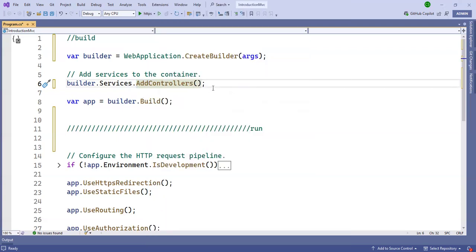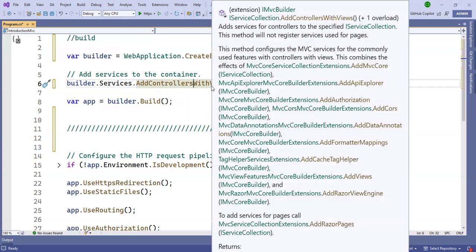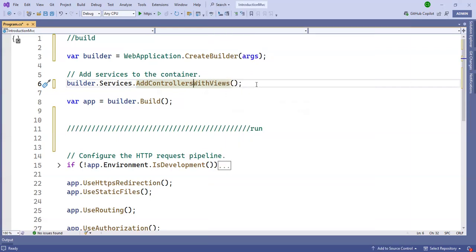But in MVC we need view and controller both, so we need AddControllersWithViews. There is a difference. If you create a web API, you can add AddControllers only. And if you want to create controllers with views, meaning an MVC application, then AddControllersWithViews.